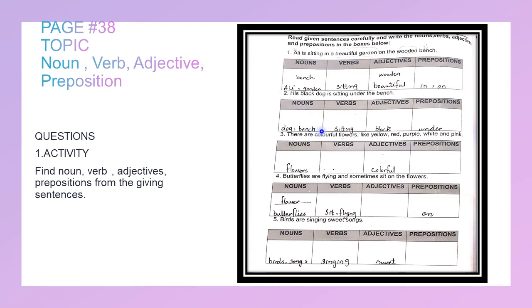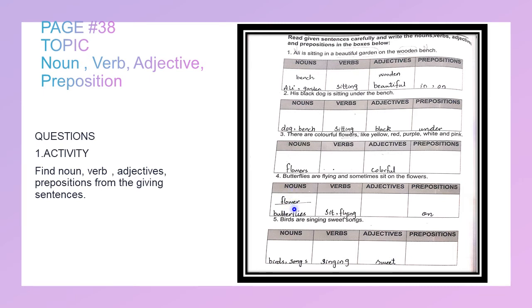Nouns: dog, bench. Verb: sitting. Adjective: black. Preposition: under. There are colorful flowers like yellow, red, purple, white and pink. Nouns: here are flowers. Verb: there are no verbs. Adjective: colorful. All the colors yellow, red, purple, white and pink are adjectives. Preposition: there is no preposition.